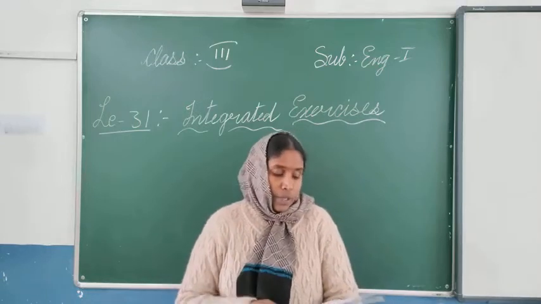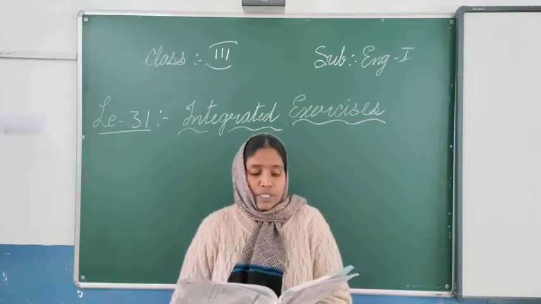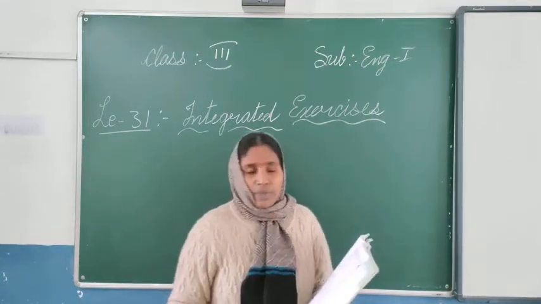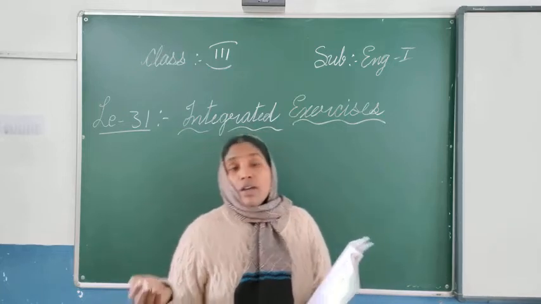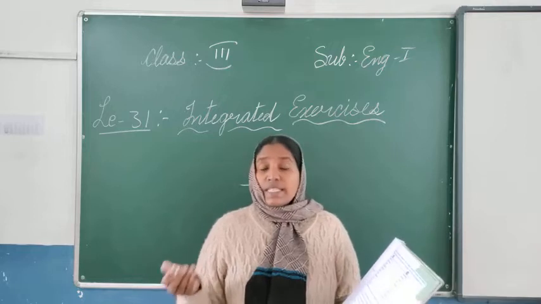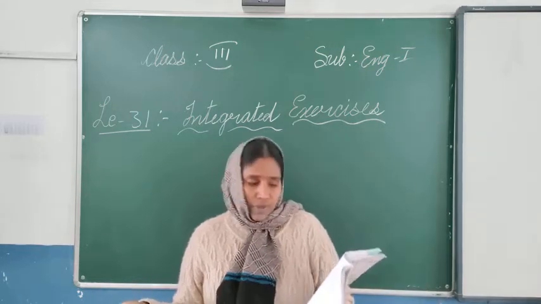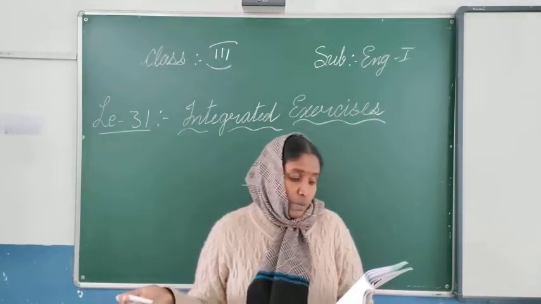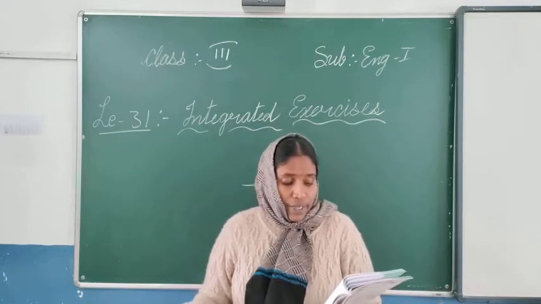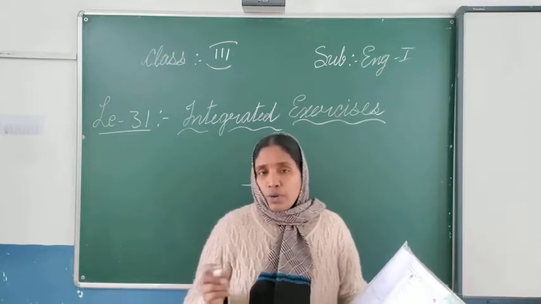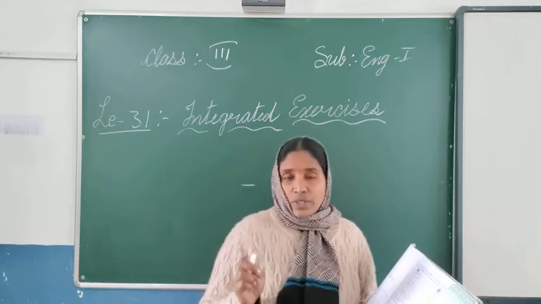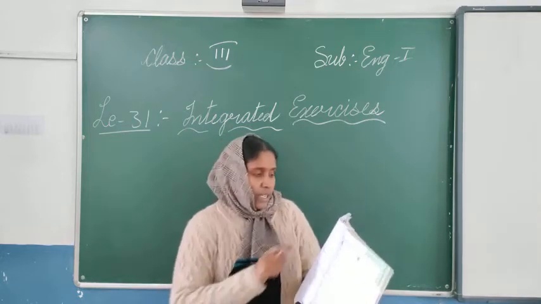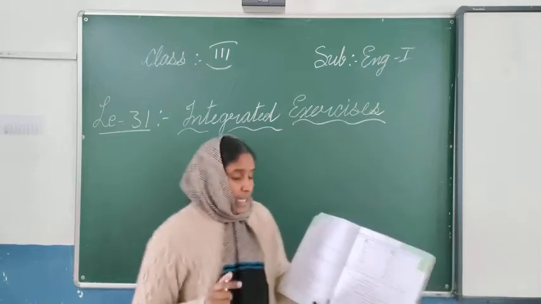Next, if you come, identify the parts of speech of the words in italics. So in italics they have given, which part of speech is it. The parts of speech you know: it is an adverb, a conjunction, an exclamatory mark or interjection. So when exclamatory marks come we can write interjection. So interjections, or adverb, conjunction, preposition, possessive pronoun, adjective, verb. You have to identify the parts of speech. Means this is which part, an interjection or a conjunction. They have given those words differently, in italics, so that you can see.